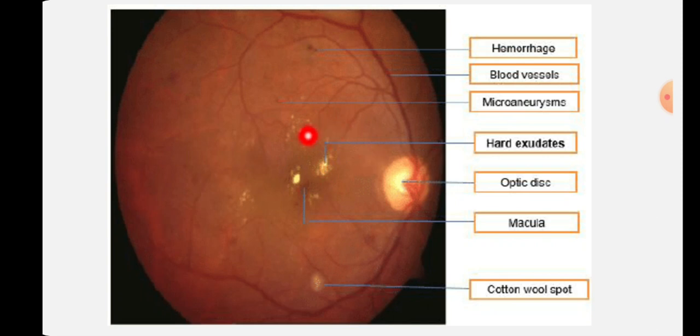Another thing, if you see only hard exudate, there is not that much risk. But if you see cotton wool spots, it indicates an ischemic condition going on in the retina, leading to blockage of axoplasmic flow. So that's why it is quite a risk factor. You need to be concerned about this and take some precautionary actions. Always, if you see any patient having this kind of appearance in the fundus, tell the patient to go for a systemic evaluation, or if they are already diagnosed with diabetes, tell them to control the sugar level properly, otherwise their vision will definitely be affected in the coming future.